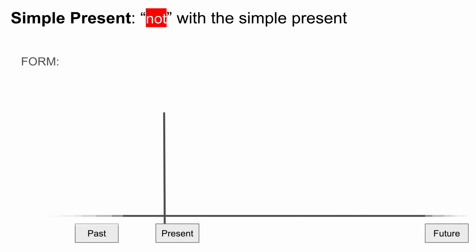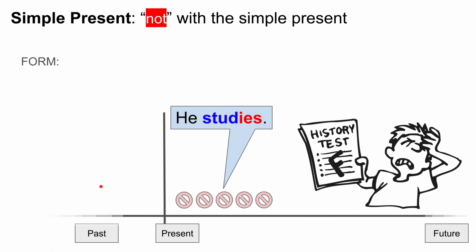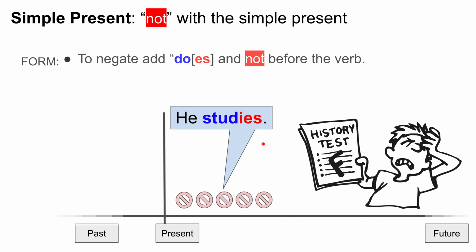Okay, let's move on now and let's talk about how to negate our simple present. To negate, we add not, and let's look at this example. Here we have he studies. Does he study? Well, he didn't do well on his test, so we're going to want to negate this sentence. So to negate, to make it a negative, to say it's not true, we're going to add do and es and not before the verb.